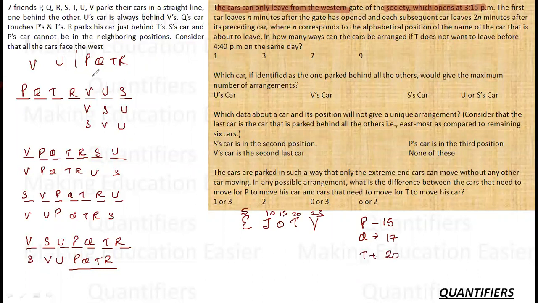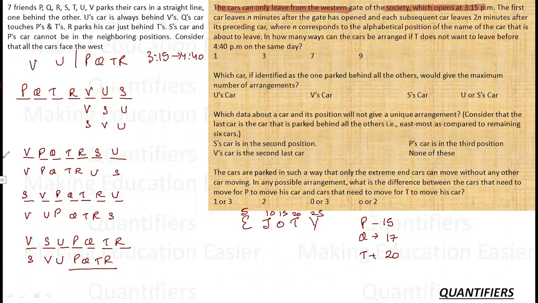This is the first case. And I want that T should leave, but T does not want to leave before 440. So T will leave at least at 441. And cars are leaving at 350. So let's think about this case. From 315 to 440, how much gap do we need? 1 hour and 25 minutes. So we need a gap of at least 85 minutes to fulfill our criteria.